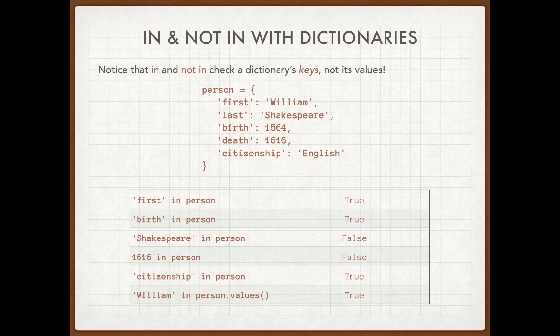Is citizenship there? True. That is one. And now you'll see what I'm looking at here. Is William in the values of that dictionary? That happens to be true. So this is one of the ways we have to ask for a part of the dictionary, and we can use the in and not in operators on that part of the dictionary.